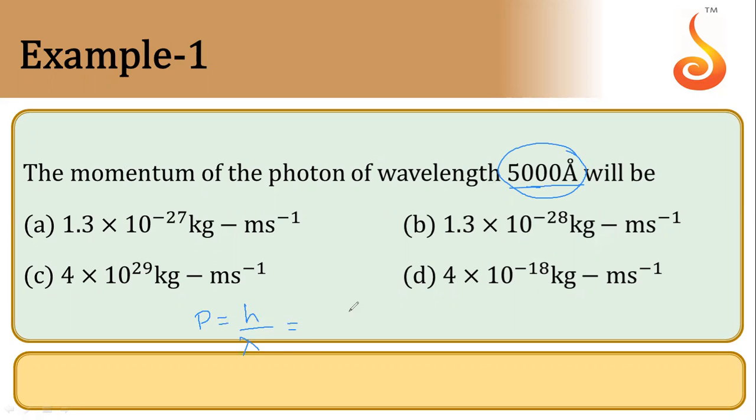So we are going to substitute the values: 6.6 into 10 raised to power minus 34, that is the Planck constant value, divided by wavelength, that is 5000 angstrom, which means 10 raised to power minus 10. So when you solve this one, you will get the answer as 1.3 into 10 raised to power minus 27 kg meter per second. So that is option A. Okay, so let's move to the second one.